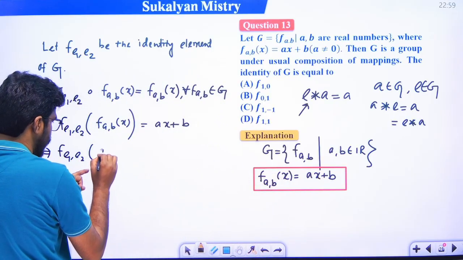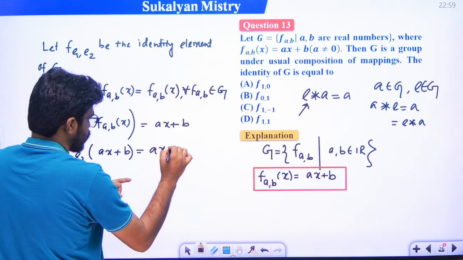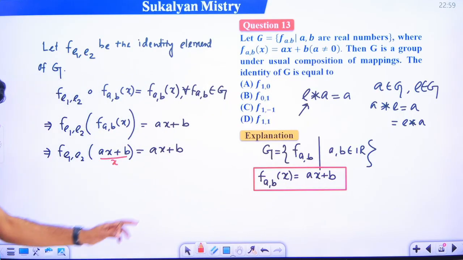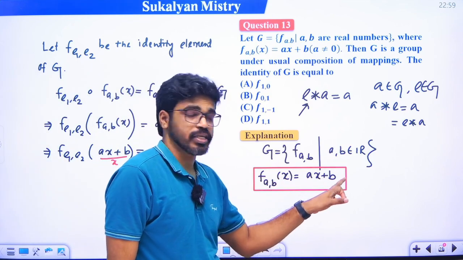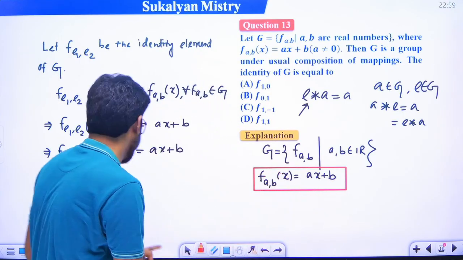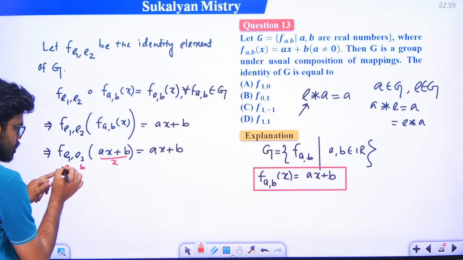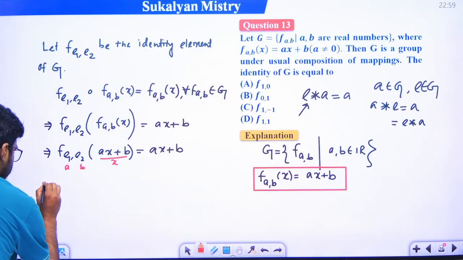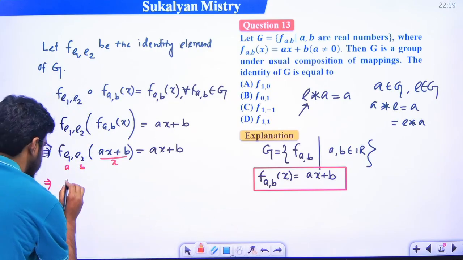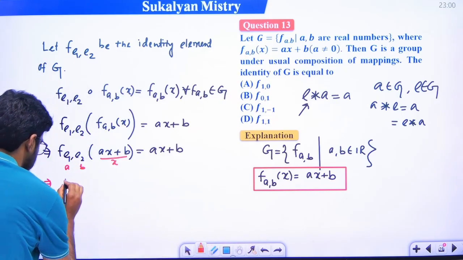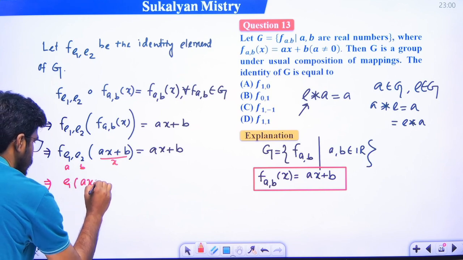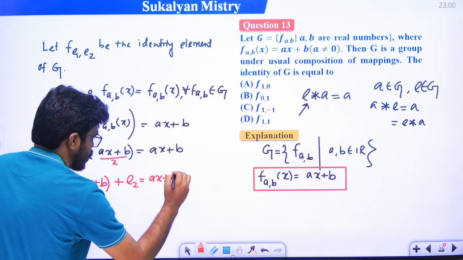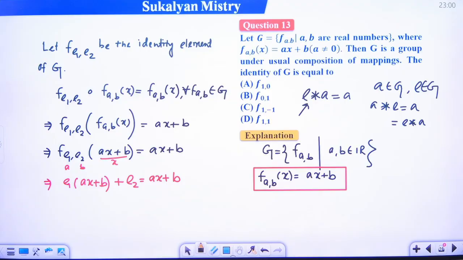Now so this implies that f e1 comma e2, দেখো f abx কীভাবে ডিফাইন করা আছে, ax plus b, right? Now just you consider, তুমি এটাকে x কনসিডার করো, ঠিক আছে, if a comma bx, so that is ax plus b. তাহলে এখানে কী হবে, just you consider this is a, this is b and this is x, so a is e1, and b is e2, so this equal to ax plus b, ঠিক আছে, I think clear.